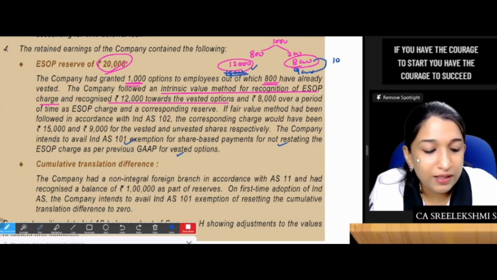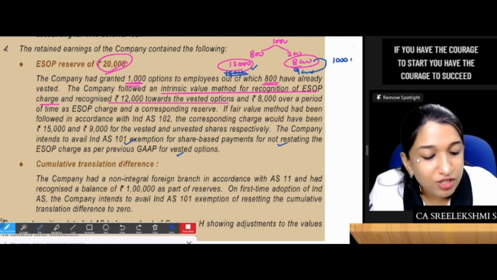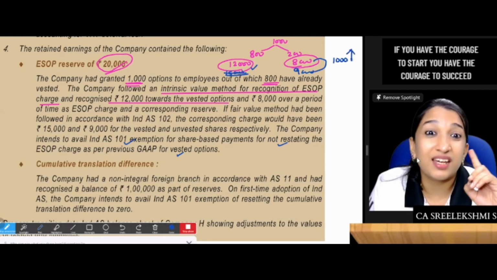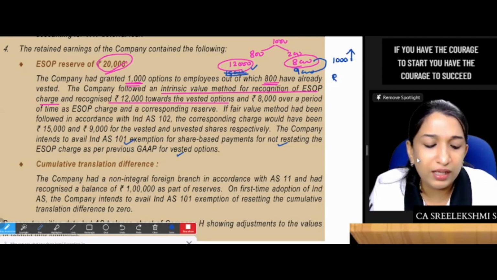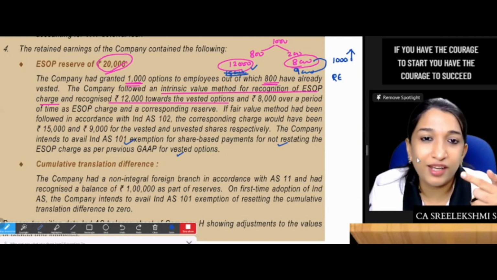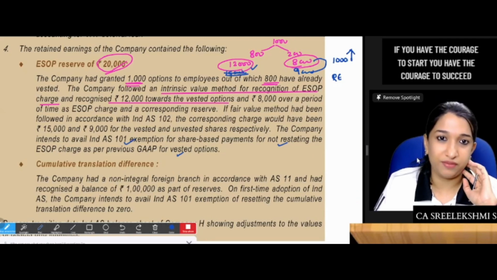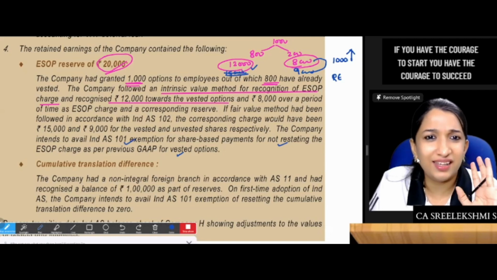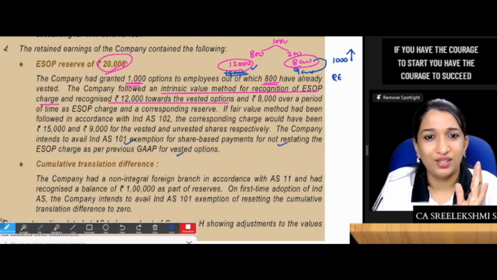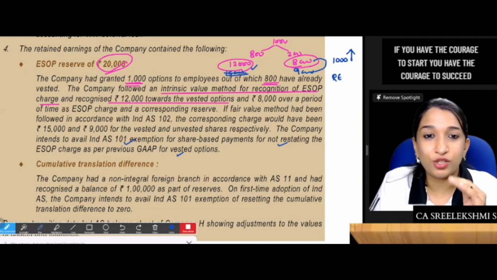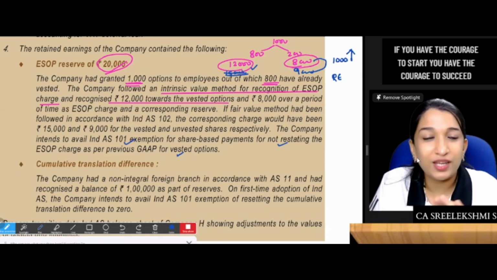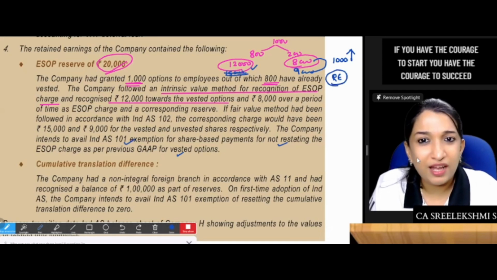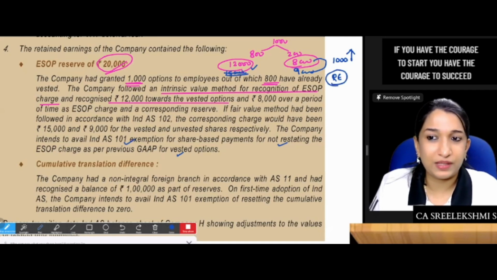So ESOP reserve should increase, and the corresponding difference will go to retained earnings. Retained earnings to ESOP reserve. Okay, that's it. Is it clear? Very easy to understand. For vested, you are not doing any accounting. For non-vested or unvested, you are doing this adjustment from intrinsic value to fair value. Is it okay?